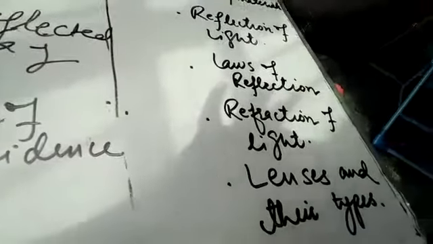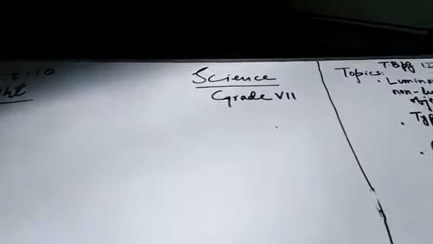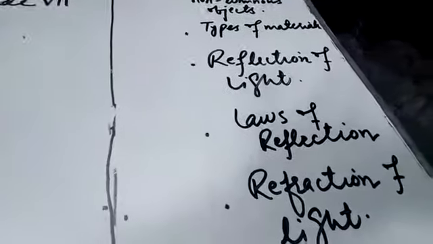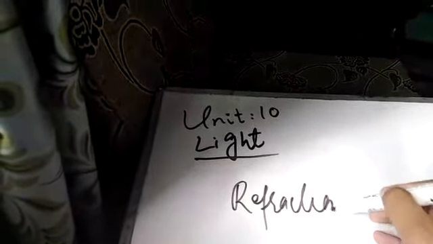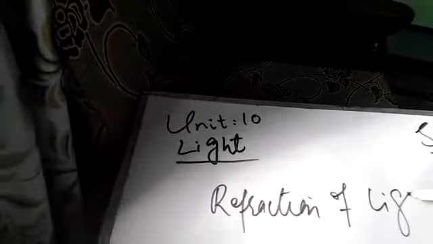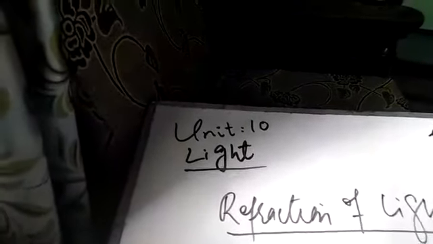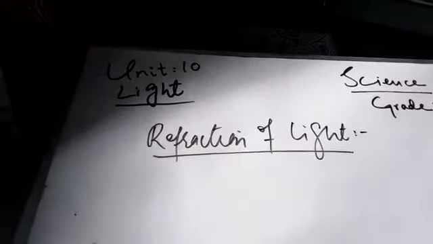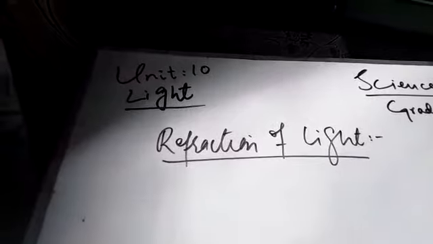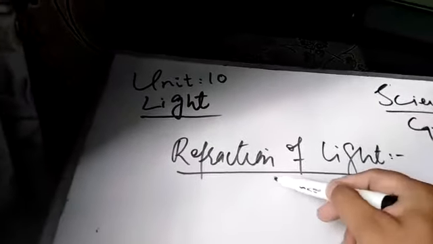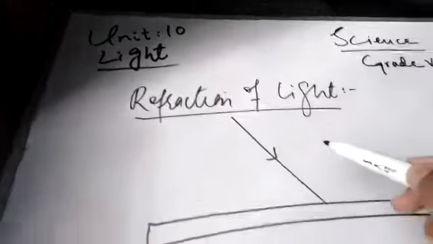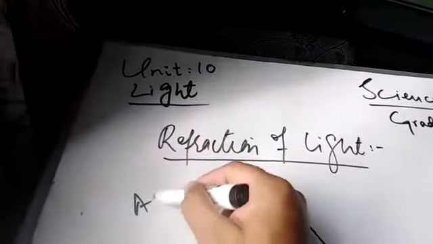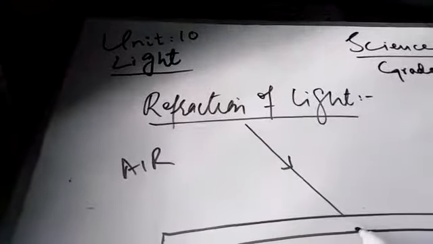So after this topic, I will cover the next topic, and that is refraction of light. It is different from reflection. So what happens in refraction? I will explain it with the help of a diagram. For example, this is a glass bar and this is the ray of light. First of all, it is traveling in air. This medium is air and it is now entering the glass bar.